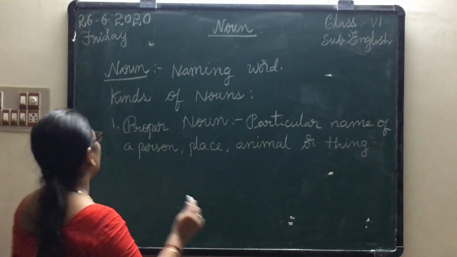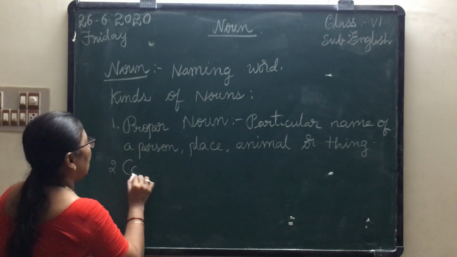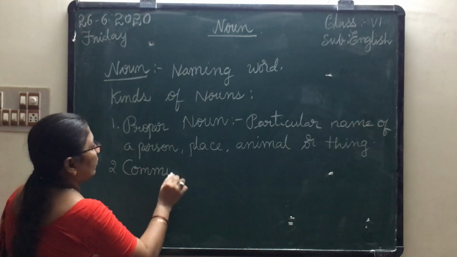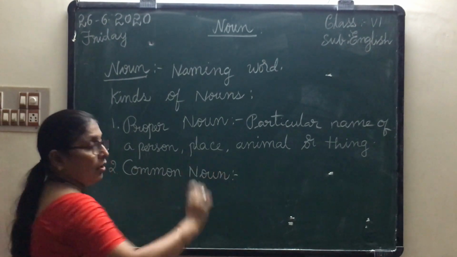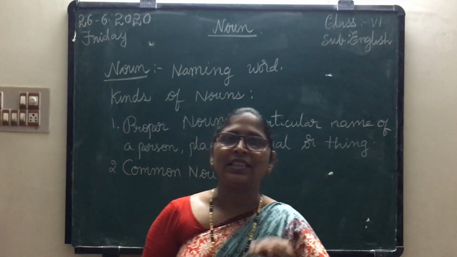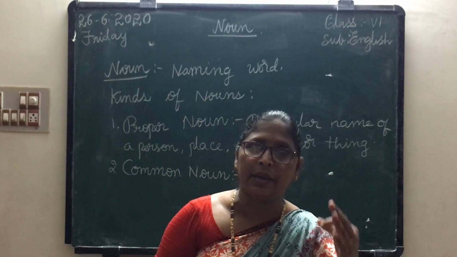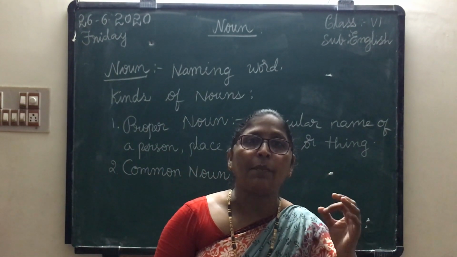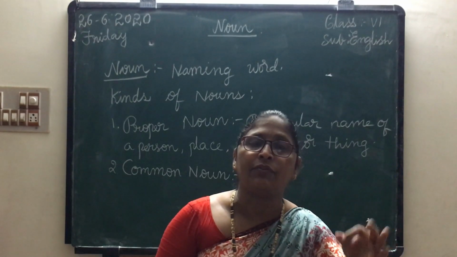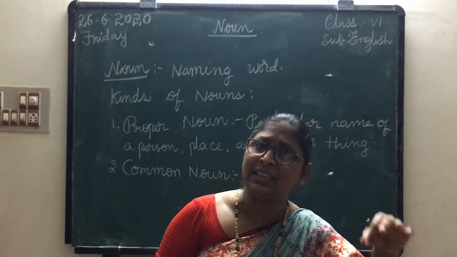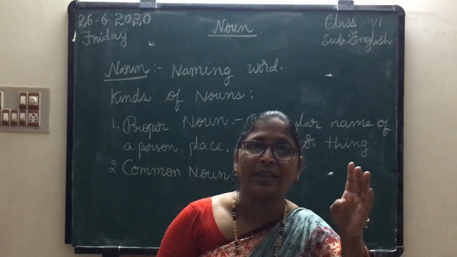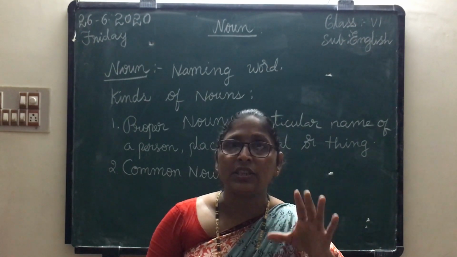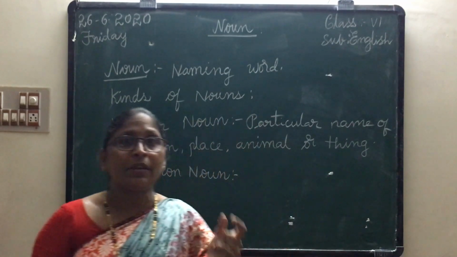Understood? Next one, common noun. What is the second one? Common noun. What is common noun? The name given in common. Common noun means the name given in common for a person, animal or thing. That is called common noun. The name given in common for person, animal, thing.